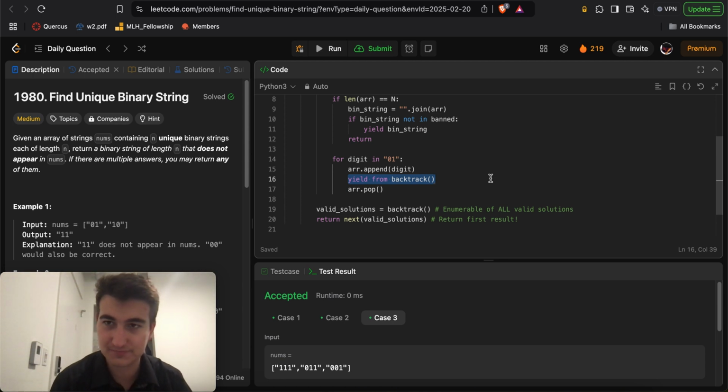You never know what you end up needing to use in LeetCode. So to use something like yield returning in LeetCode is actually pretty funny to me. But nevertheless, that's pretty much it for this video.